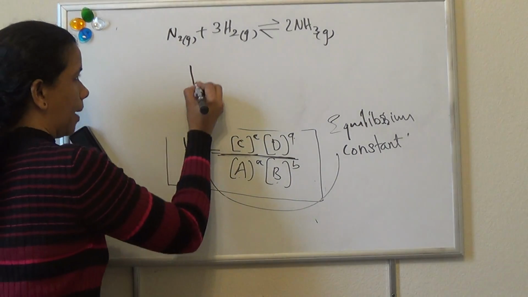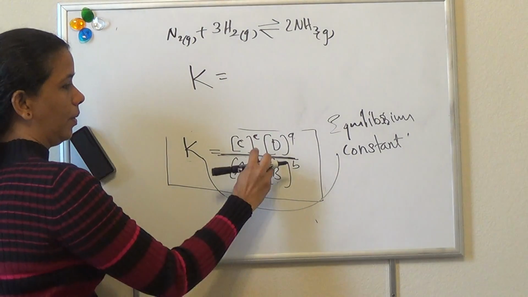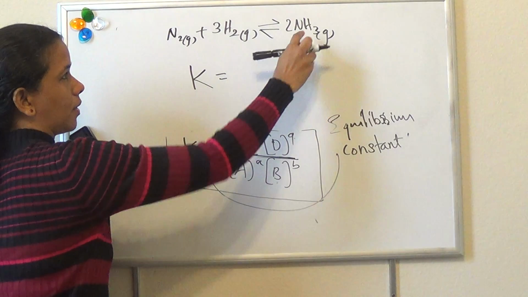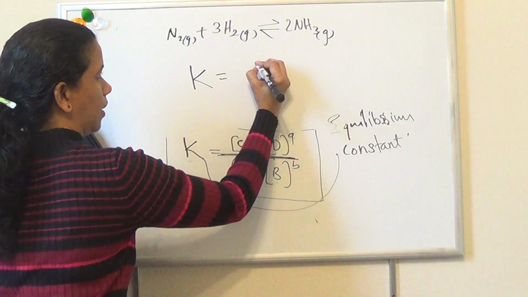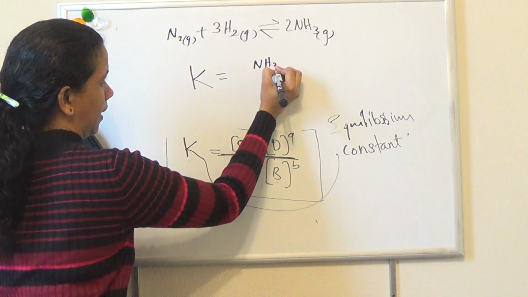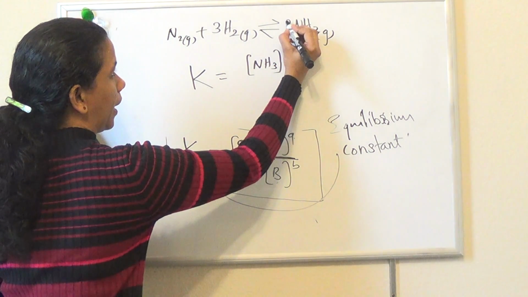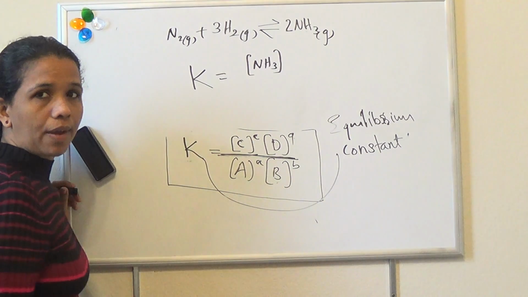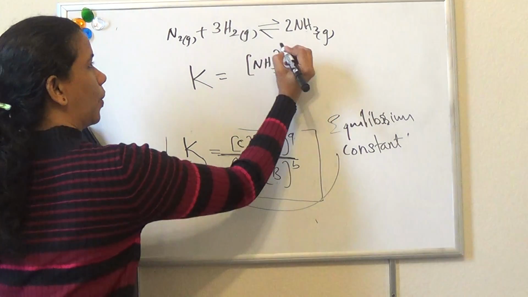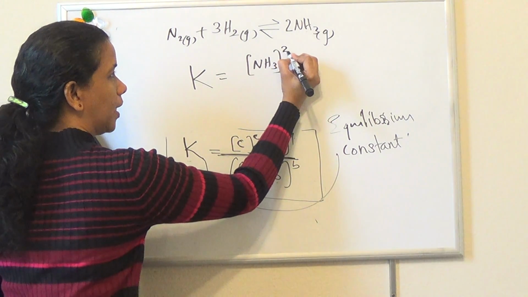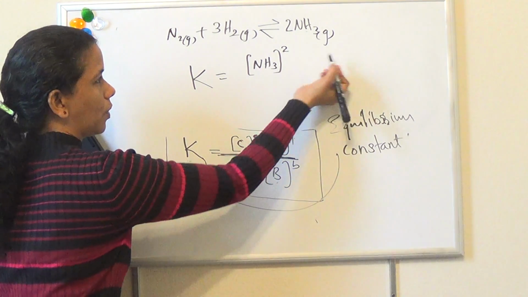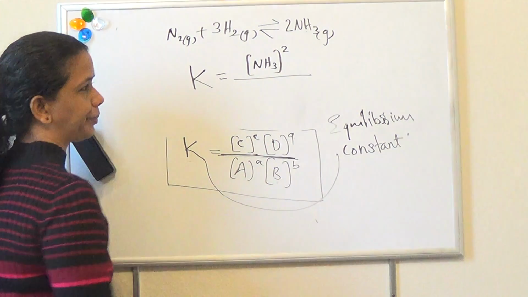Capital K is equal to products concentration. Here only one product. What is that? NH3. Then the stoichiometric coefficient. How many moles of ammonia is there? 2. So here the stoichiometric coefficient is 2. Here only one product, so there is no need to write another one.